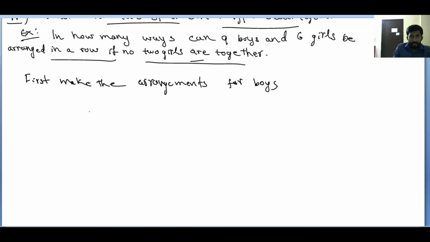Okay. See 9 boys. Suppose I am taking B1, B2, B3, B4, B5, B6, B7, B8 and B9. 9 boys are there.